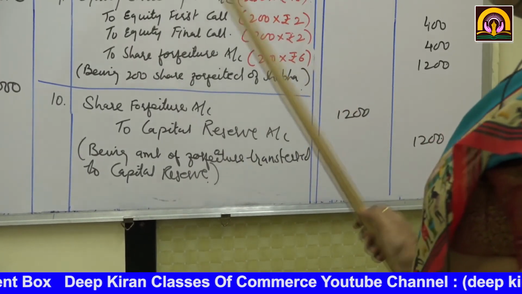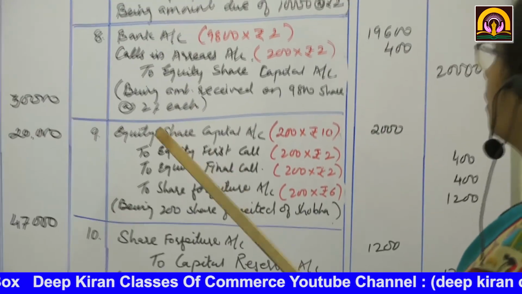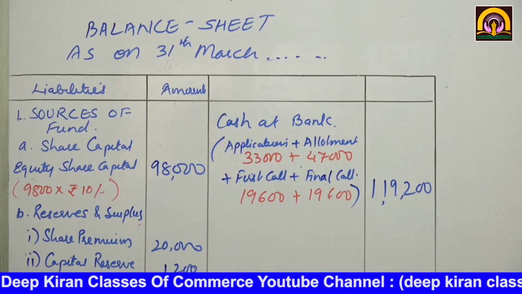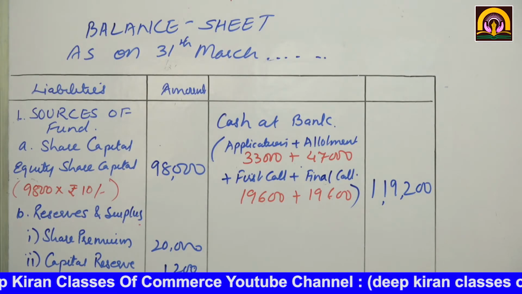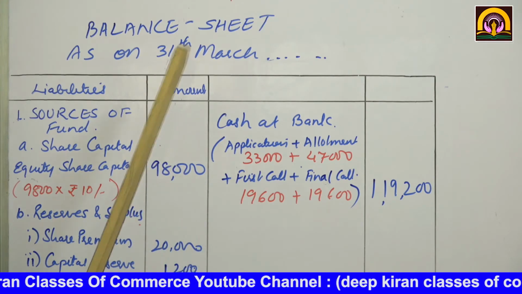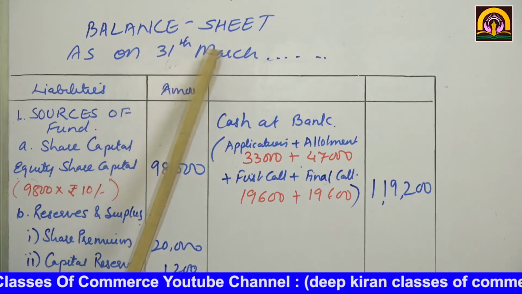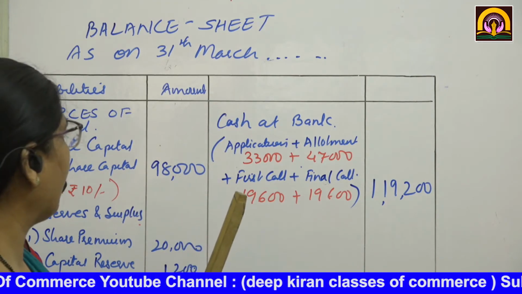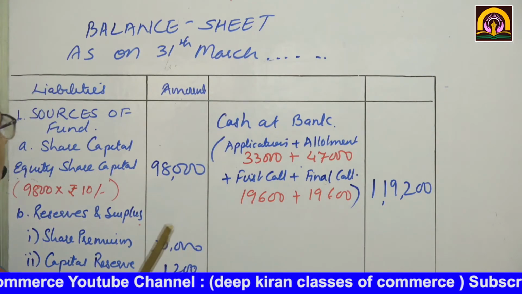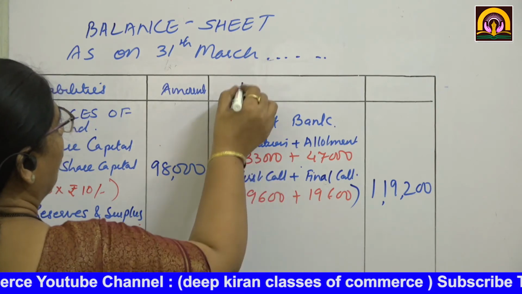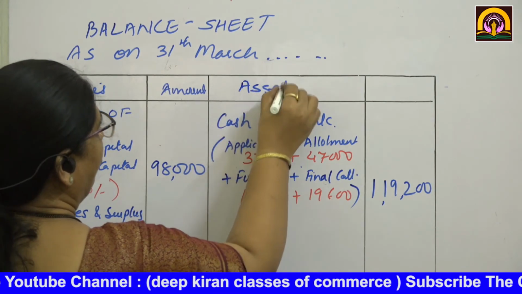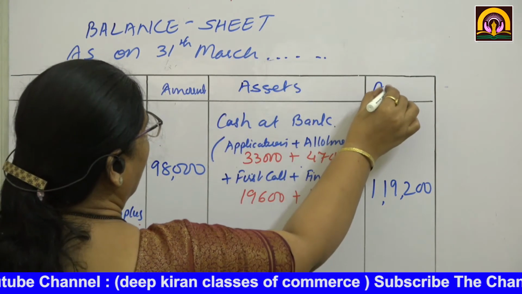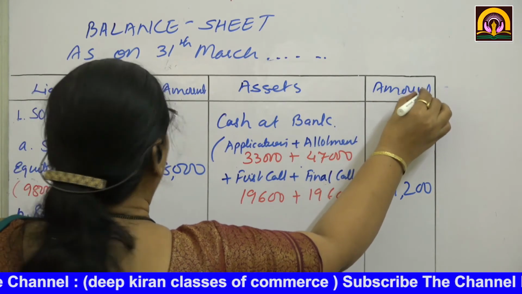I hope you have understood this sum very well. See, now they have asked for the balance sheet also. So balance sheet as on 31st, they have not given the date, so we have not written anything as such. Liabilities, amount, assets, amount.